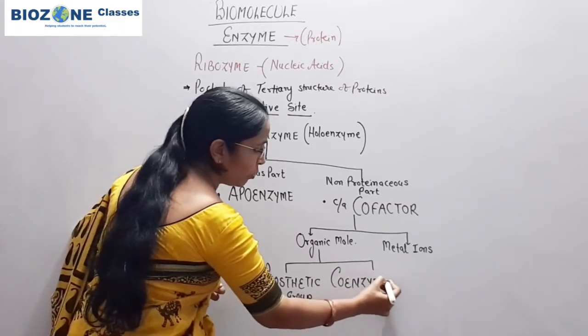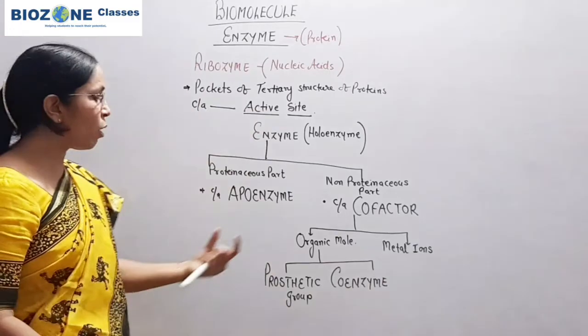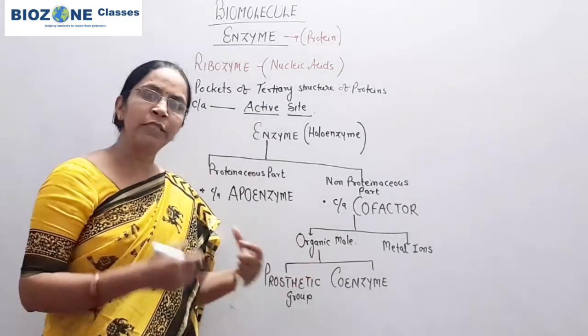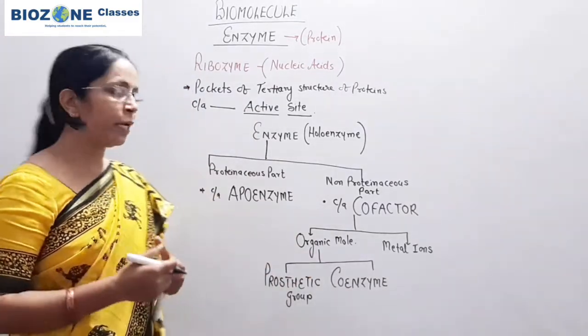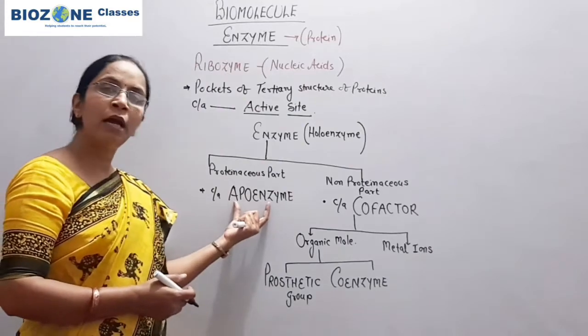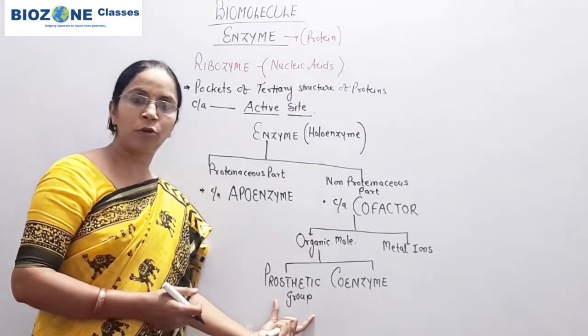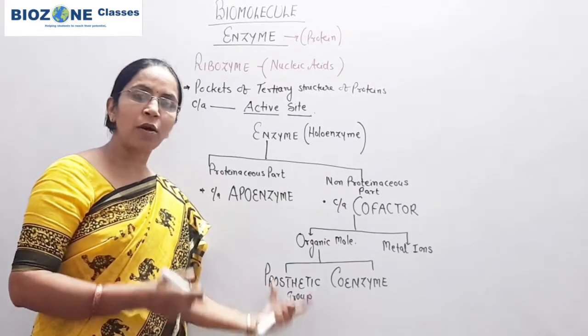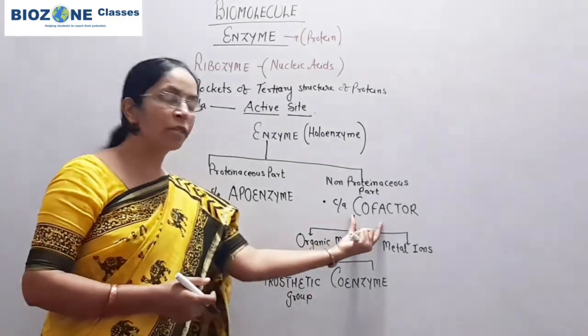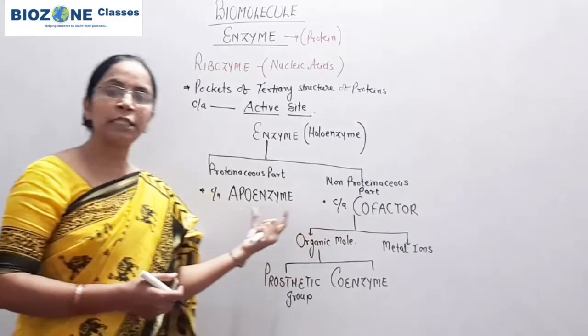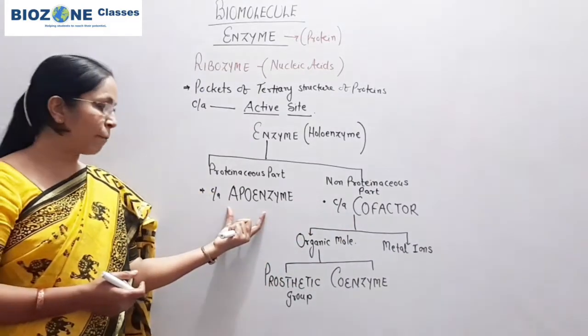So mainly you remember here, when the organic molecule is tightly or permanently bound with this apoenzyme, then that is called a prosthetic group. So prosthetic groups are organic molecules or cofactors which are tightly bound with the apoenzyme.